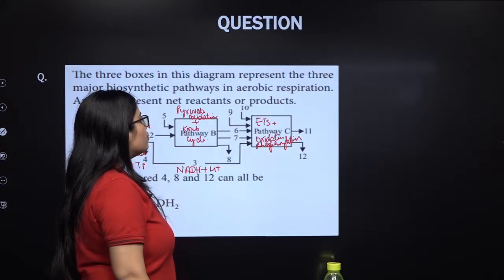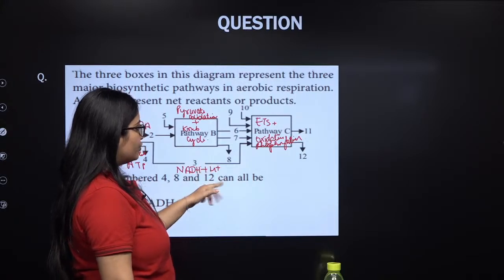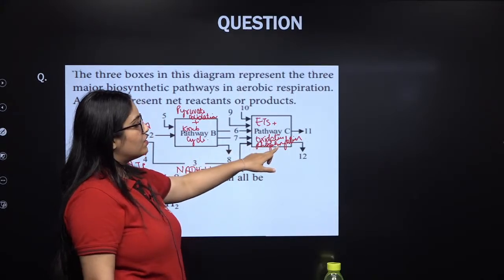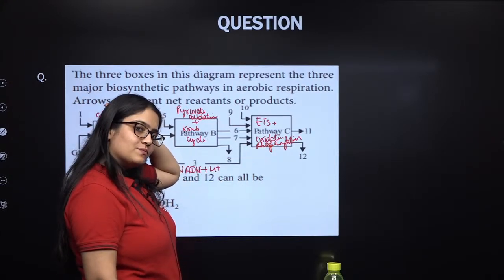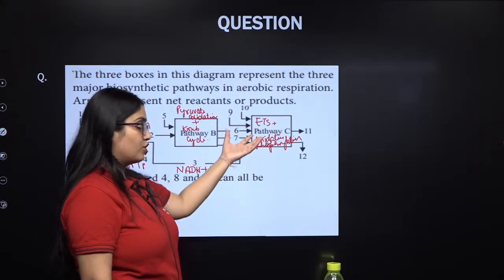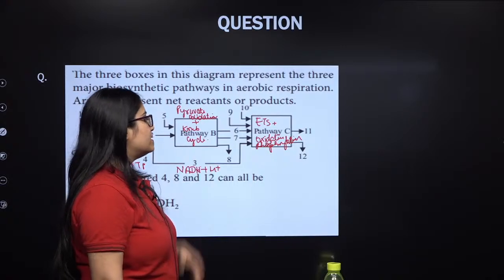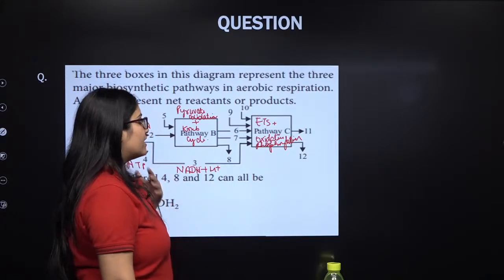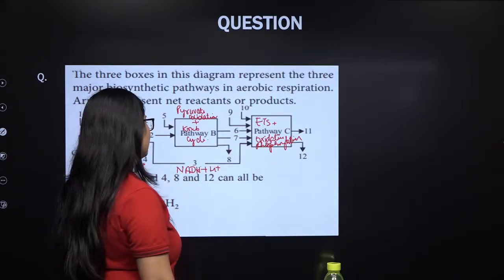So what you need to understand over here is that these 2 NADH plus H plus molecules will enter the ETS, terminal oxidation. So from the cytoplasm they need to be transported to the mitochondria, to the inner mitochondrial matrix, where they will participate in ETS. These NADH plus H plus is going to oxidize on complex number 1, right? They will give the protons, electrons and energy. That is why they have a link with pathway C.